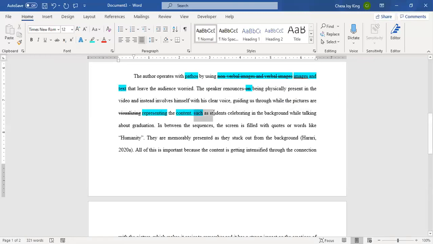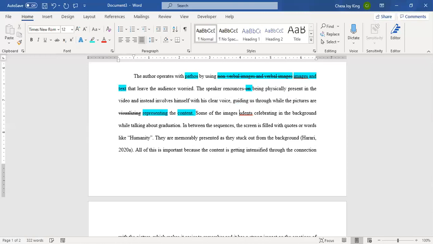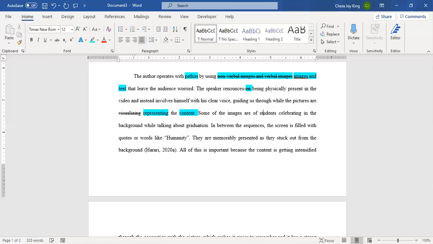And now I need this. We can't start a sentence with such as, so I need this to be more clear. So I'm just going to say, some of the images are of students celebrating in the background while talking about graduation. Okay, so I've created a new sentence, and I had to add some words at the beginning so that it makes sense, because I can't just start with such as.